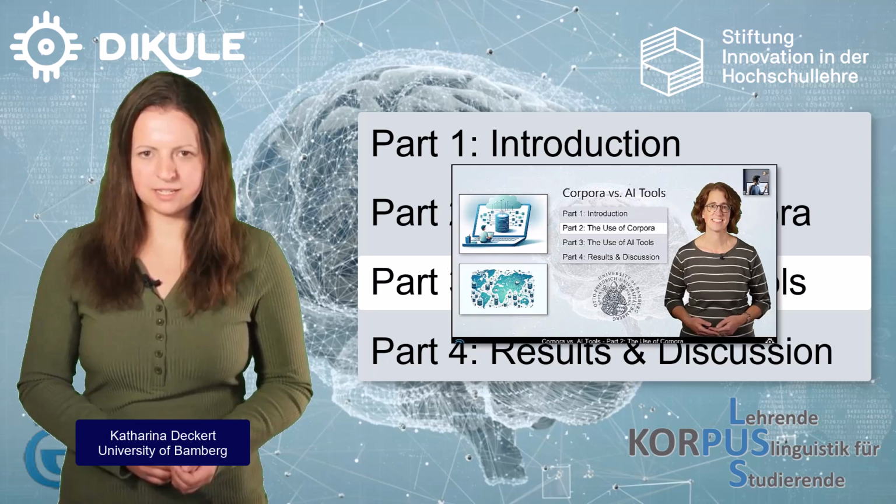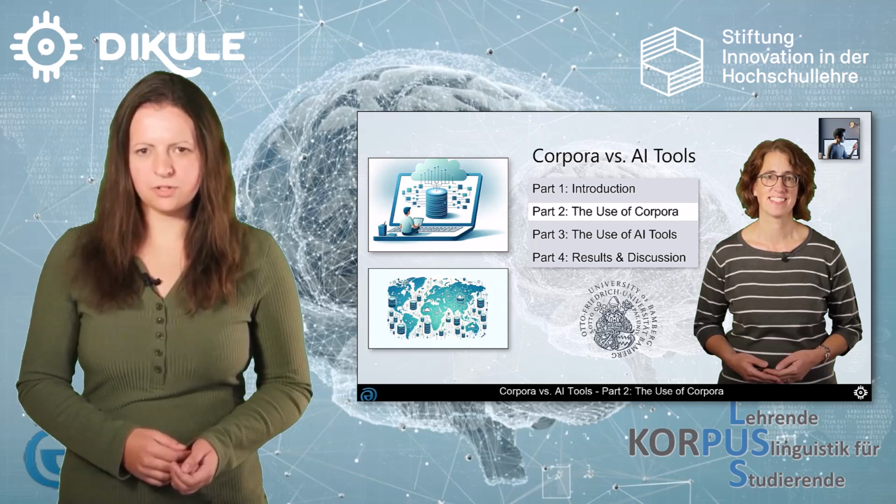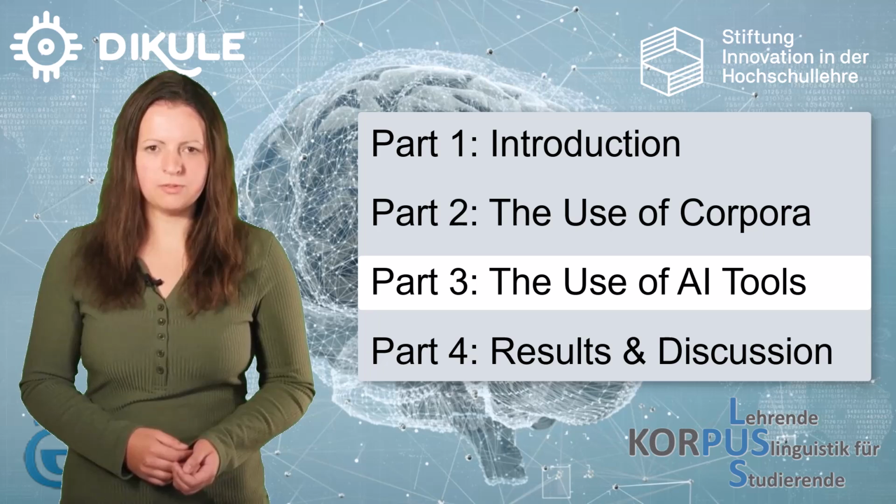With Julia having explained the first step of the methodological approach we used for our evaluation of using AI tools as correction aids in the previous video, I will now move on to the second step, a direct comparison of AI corrections and our corpus findings.